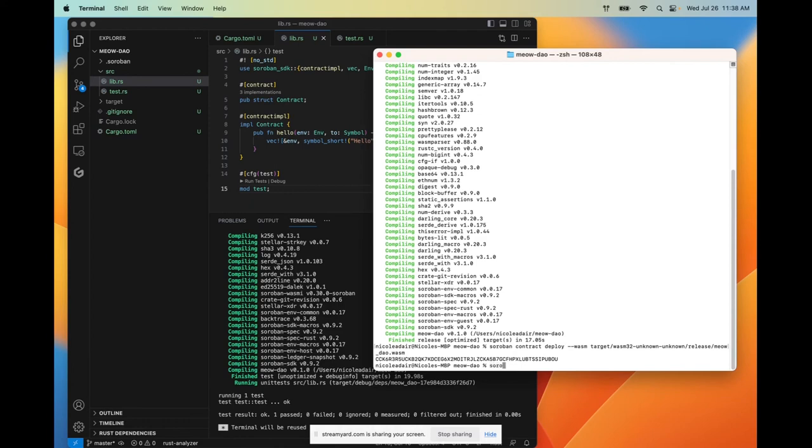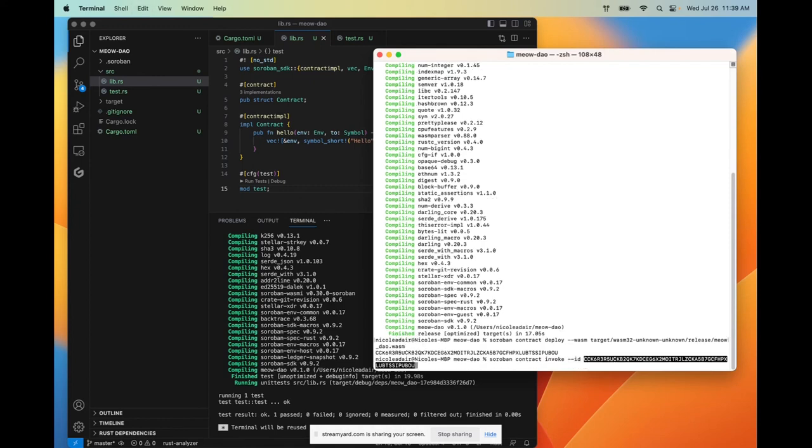So once you copy that key, you are going to, or I'm going to, you may or may not be following along, you can invoke that contract with soroban contract invoke, and then adding in the ID after. Once we've referenced this ID, we're going to paste in the public key that we copied just before. And then I'm going to call our function hello, which we have over here, our public function hello.